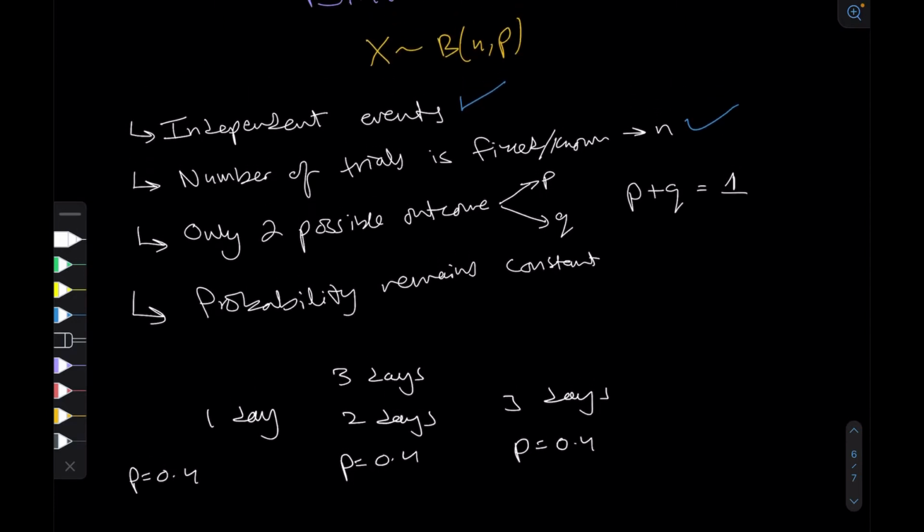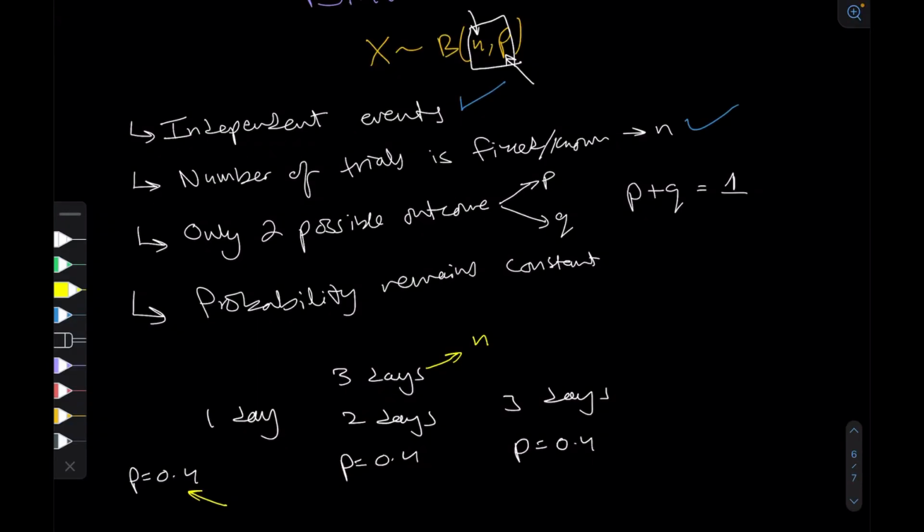So a binomial has two parameters. N is the number of trials and P is the probability of success. What this really means is that any binomial distribution would depend on these two factors. So in this case, the 3 days, 3 was my N, P is 0.4 probability of success, and these are the only two factors on which the distribution depends. If I change my number of days or if I change my probability of clearing the test, my distribution will change.